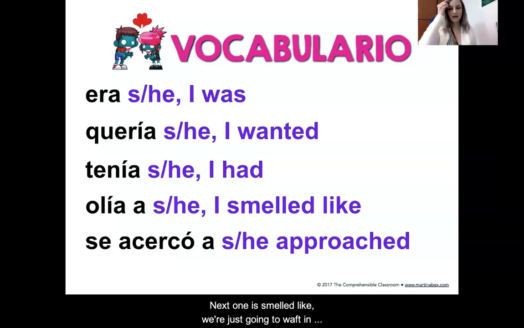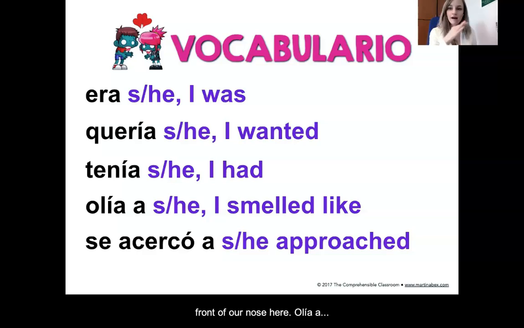Next one is smelled like. Just gonna waft in front of our nose here. Olía a. So instead of using the preposition like como, we say smelled a in Spanish. Olía a, like olía a perfume, olía a rosas, olía a limón, olía a ajo, algo así. And then last one, se acercó a. Se acercó a. Approached or got close to.